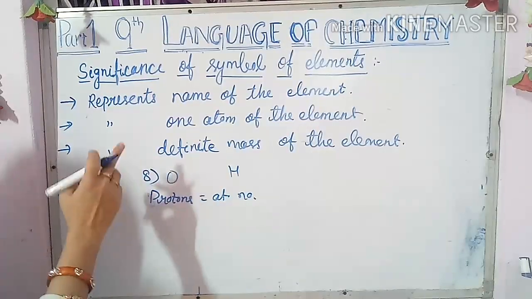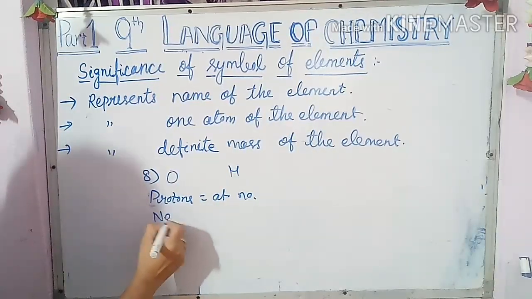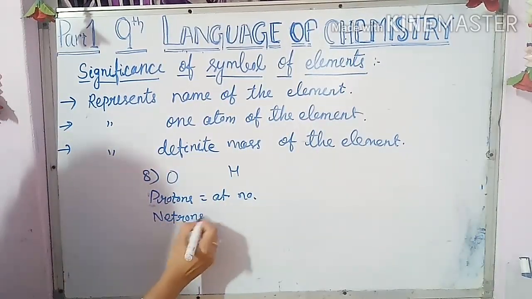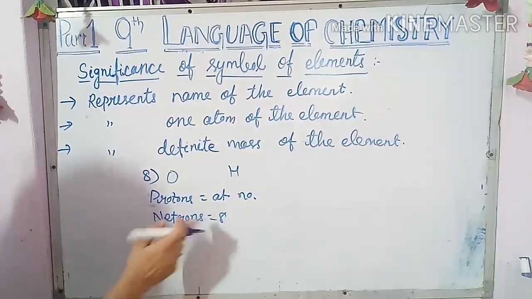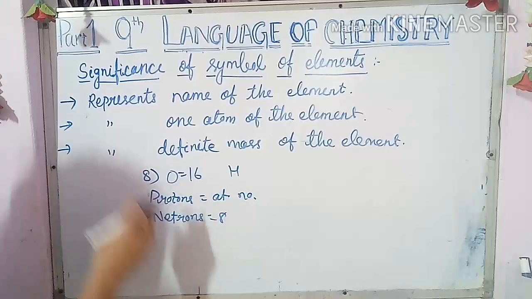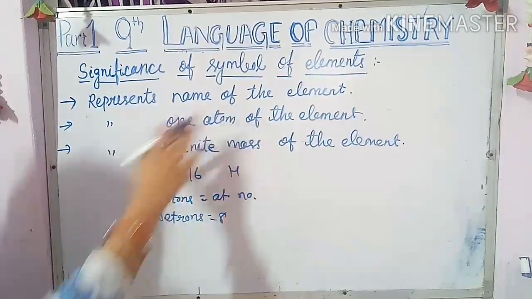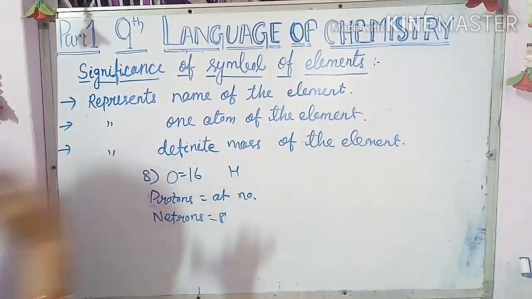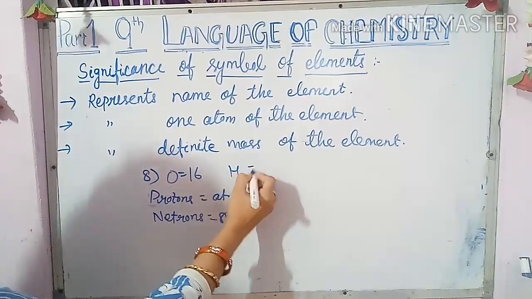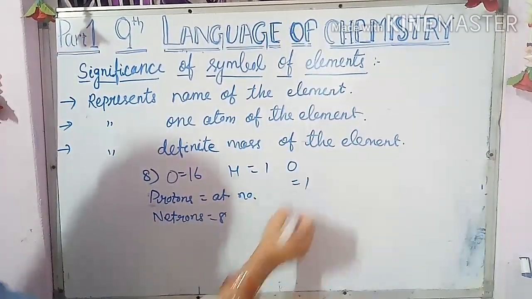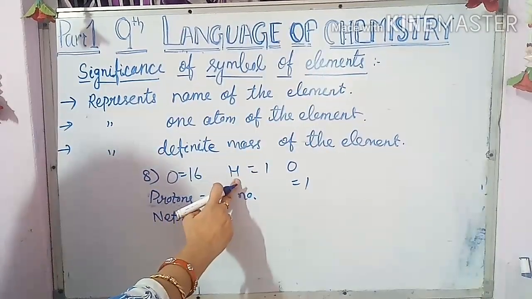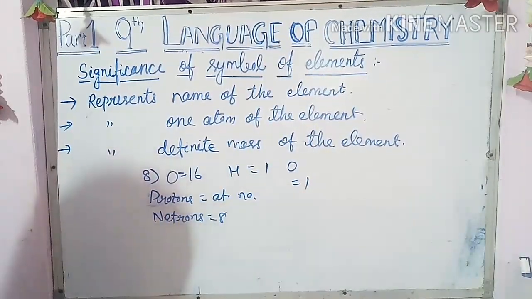And the number of neutrons is also 8. So what is the mass of oxygen? 8 plus 8 equals 16. So for one atom of the element, the mass is 16. Like this, in hydrogen the proton is 1 and the neutron is 0, so the mass is 1. So one atom of hydrogen has mass 1.